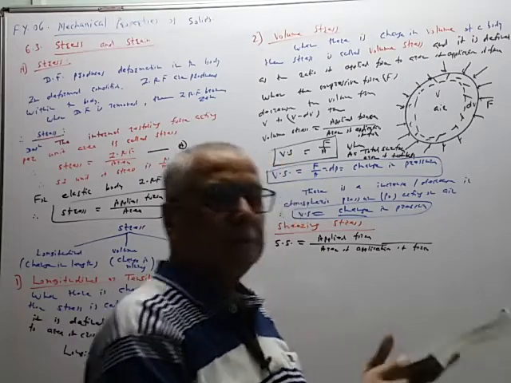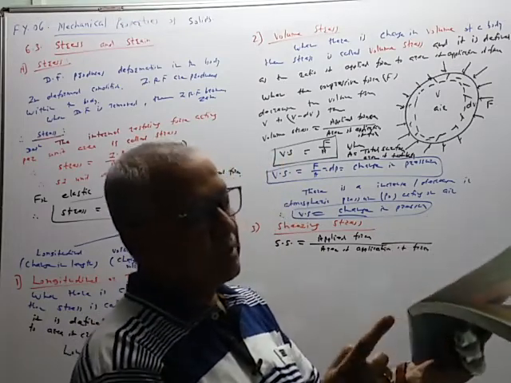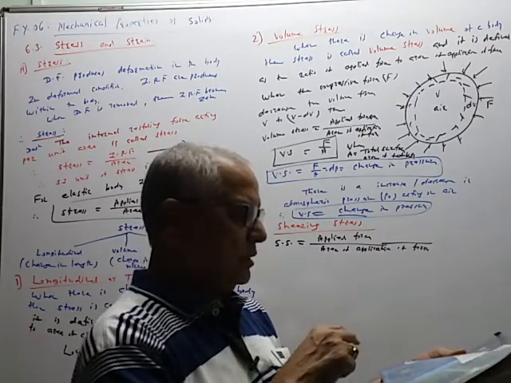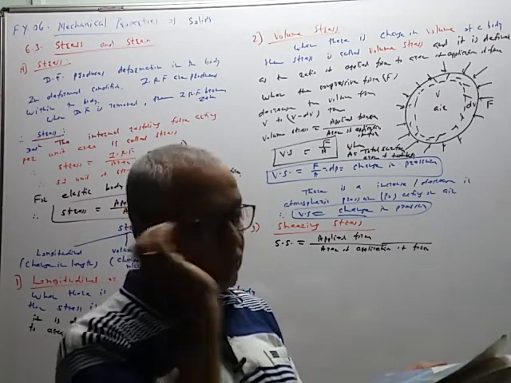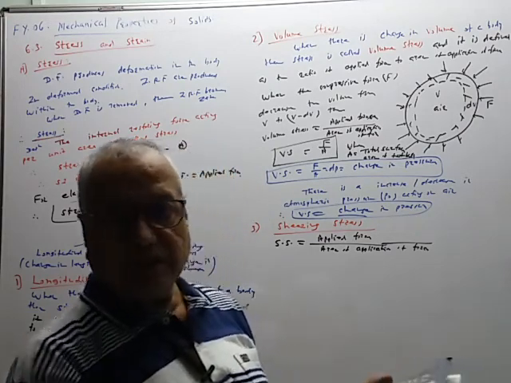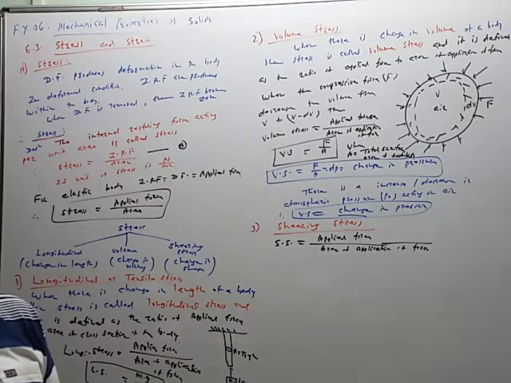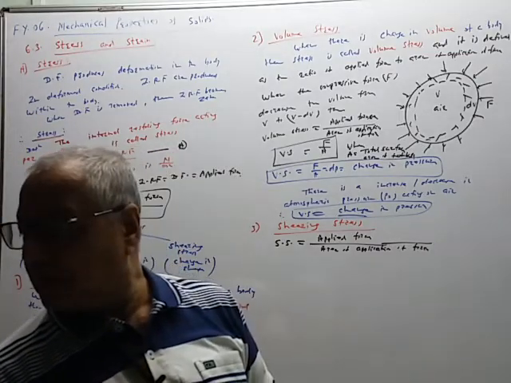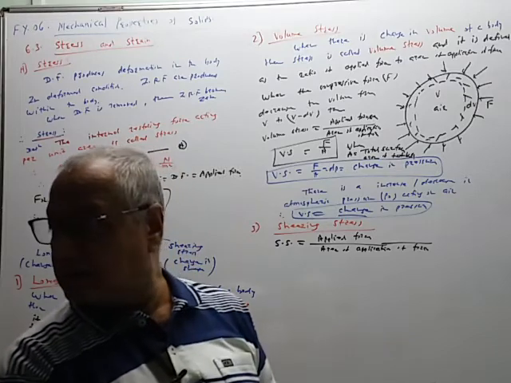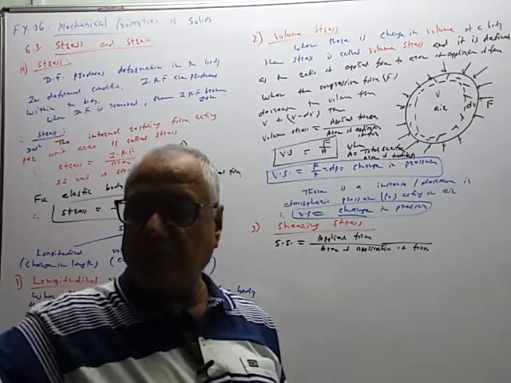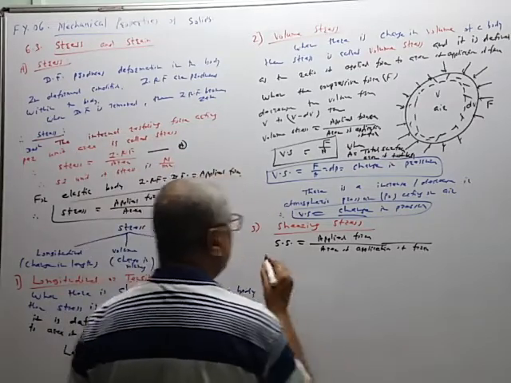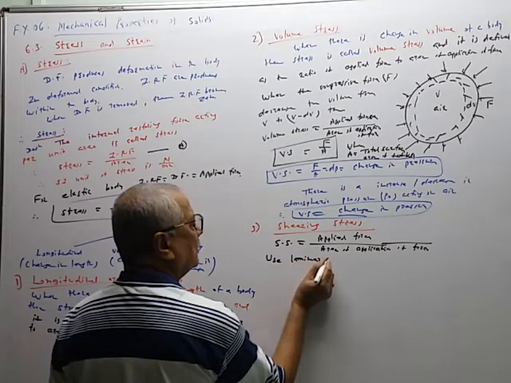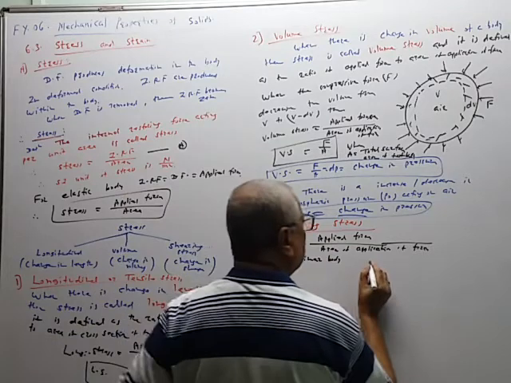So the bottom surface of this body is denoted by A, B, C, D, and this one is E, F, G, H. We are observing only the front surface, and that front surface we have called A, B, C, D. In our figure, this is A, B, and this is C, D. So we are considering this type of laminar body.